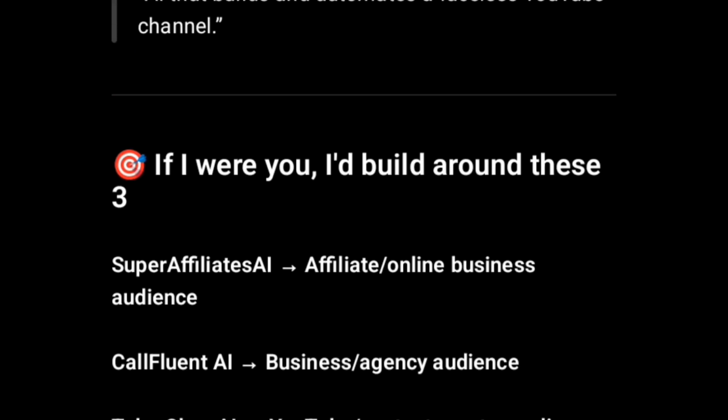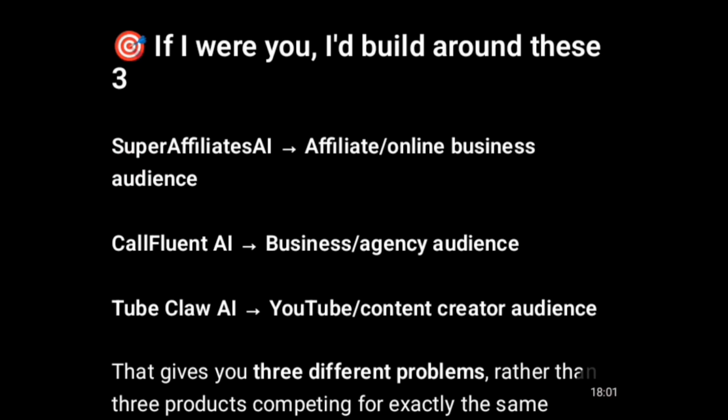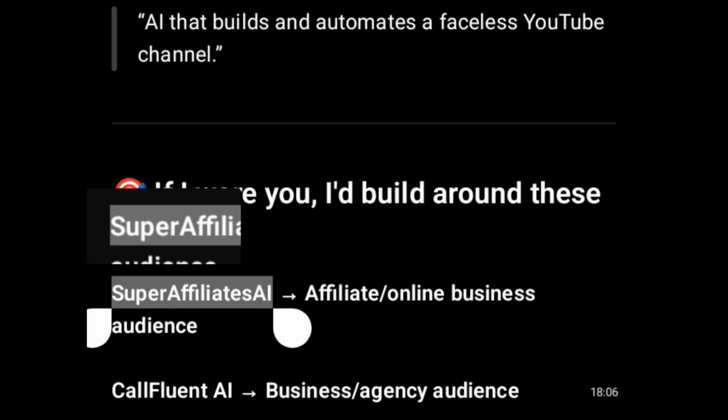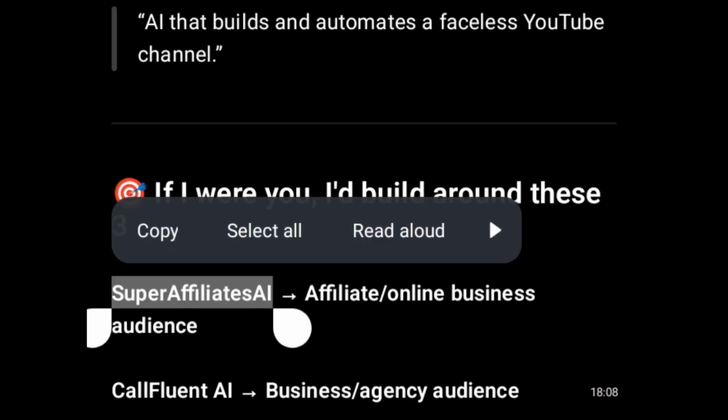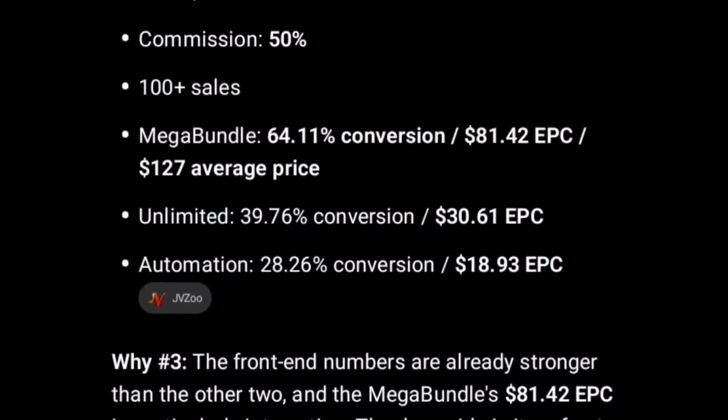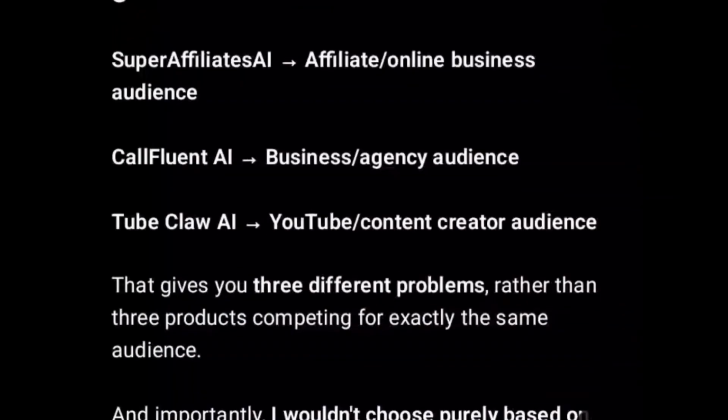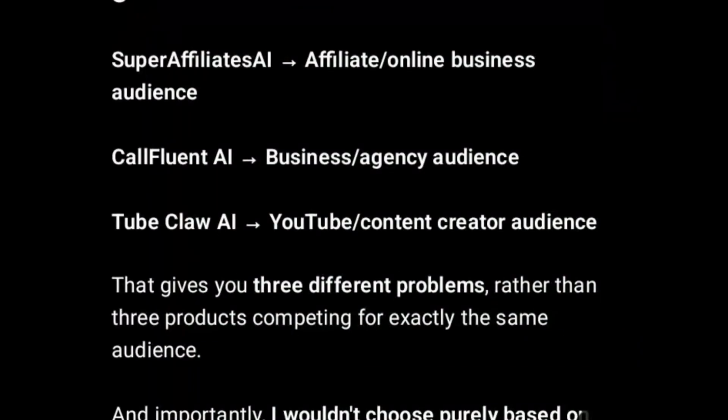So what I will do is search for Super Affiliate AI straight in the JVZoo platform. I can just copy the name. Then let's go find this product. There are two ways to find it: directly from here, or I can go to the platform to find it myself.